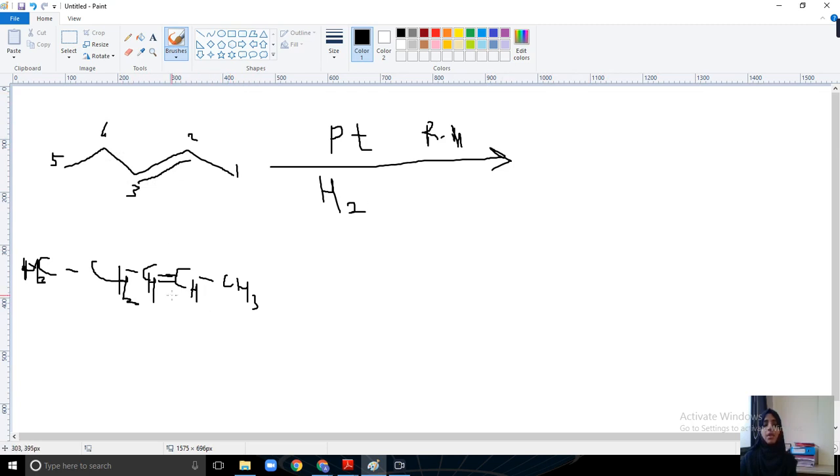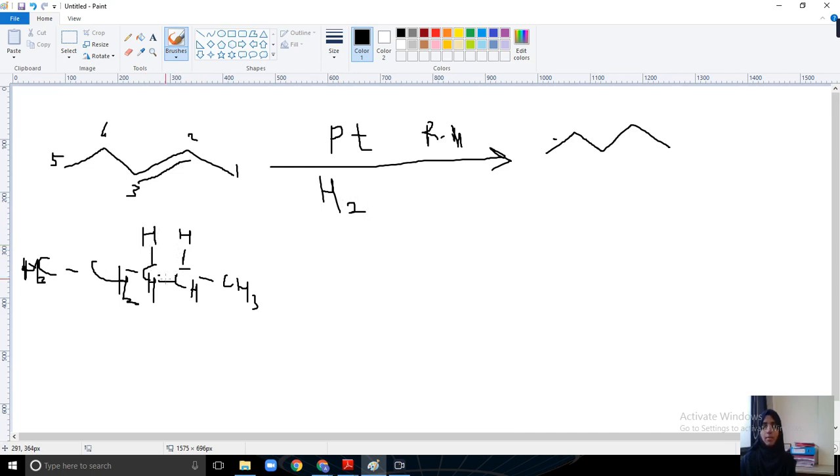Simply you have to draw the given molecule as it is, the reactant molecule as it is: 1, 2, 3, 4, 5. Just remove this bond and add H here, these two hydrogens, one H on the second carbon and another H on the third carbon.